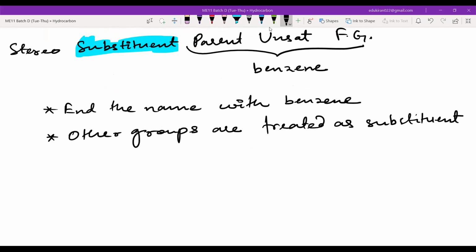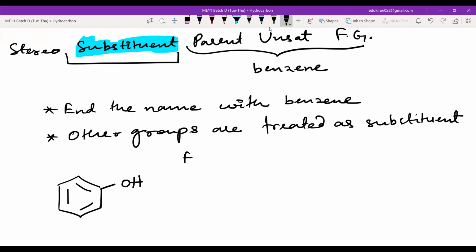Maimuna. Yes, sir. So we have this. Please remember, substituent, no functional group and all. So for P, U, and F, that means for parent, unsaturation, functional group, what is the word? Benzene. That means we have covered this one.